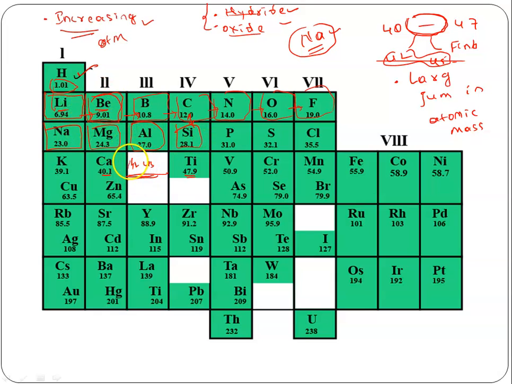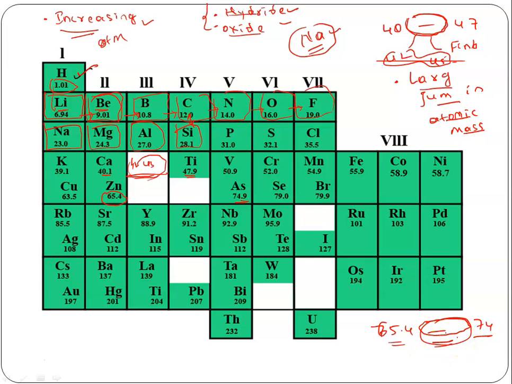By keeping that point in mind, he left some spaces here. Where did he leave the space? Where he found a large jump in atomic mass. See here also, from 60.4 to 74.5. This is also a very large jump in atomic mass. 65.4 to 74. It is a very large gap between the atomic masses of these two elements. He thought that we may find an element which has atomic mass in this range.